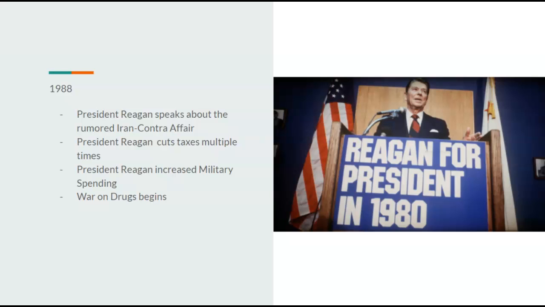1988, Reagan speaks about the rumored Iran-Contra affair and says it's real and all that. Fidel Castro would come out and say that he was also a part of this as well. President Reagan would cut taxes multiple times during this year. He would also increase military spending, and he would also issue a war on drugs.